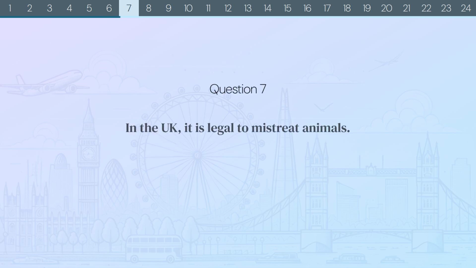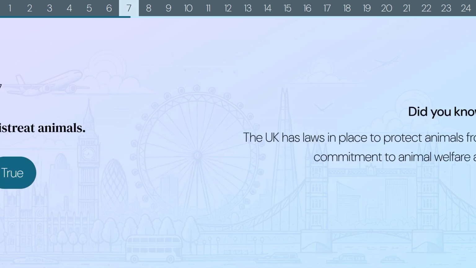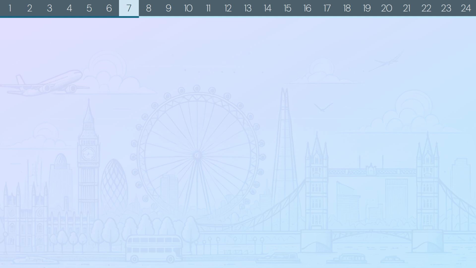Question 7. In the UK, it is legal to mistreat animals. False or true? The correct answer is false. Did you know? The UK has laws in place to protect animals from cruelty and neglect, reflecting a commitment to animal welfare and ethical treatment.